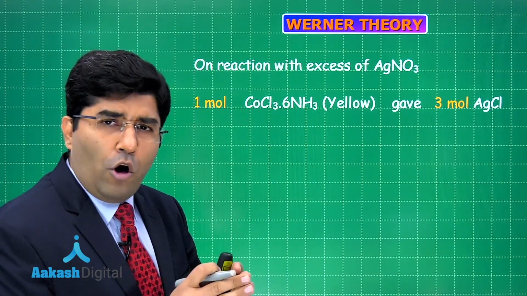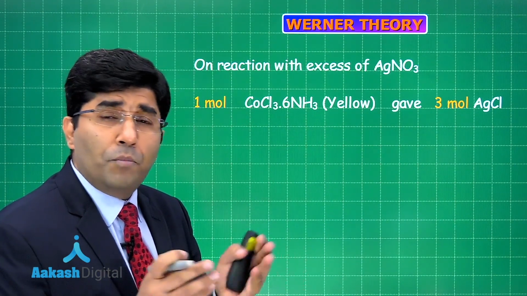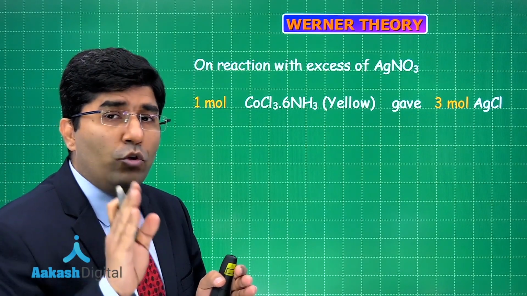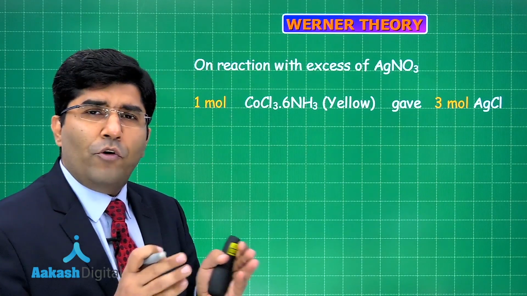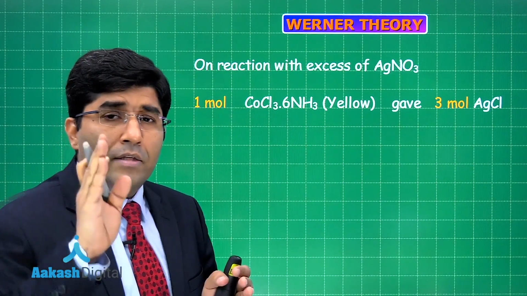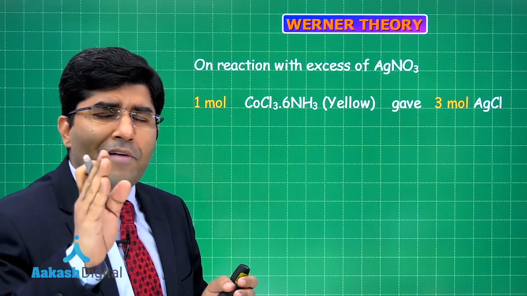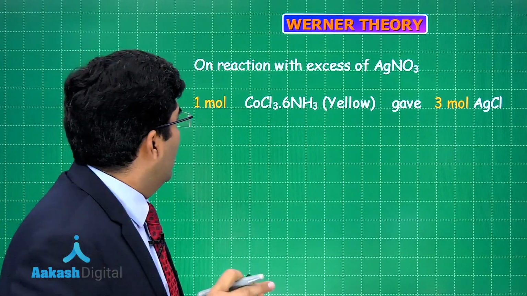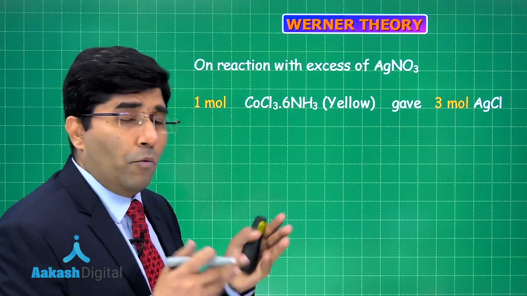So if you dissolve copper sulfate in water, you will get blue color, right? That is the color of Cu2+ ion. If you dissolve FeSO4 in water, you will get green color, right? The ions of the transition metal have a characteristic color. So what he thought, the color of ammonia is colorless.